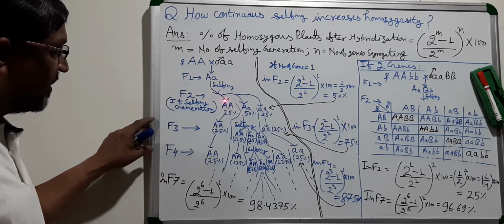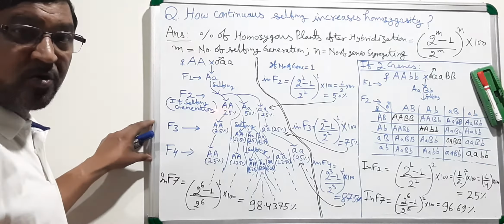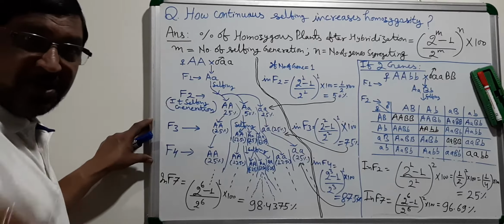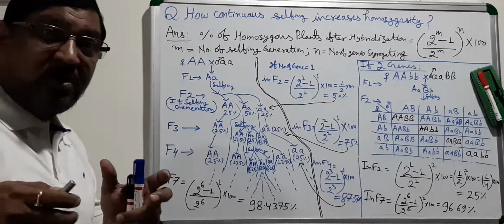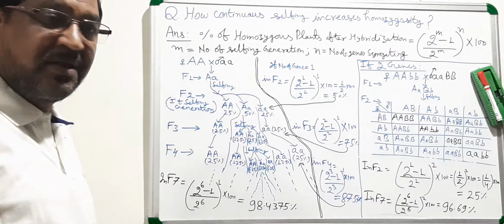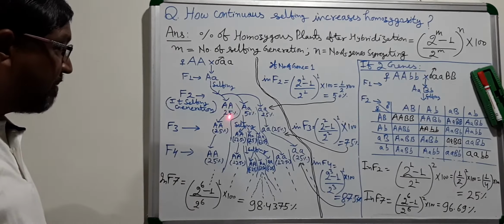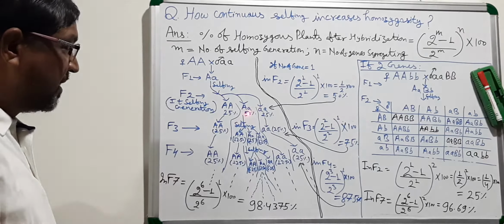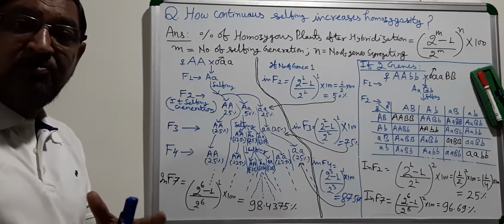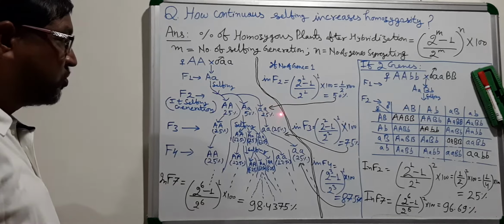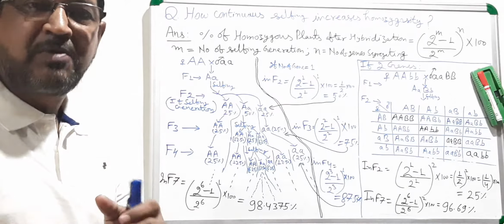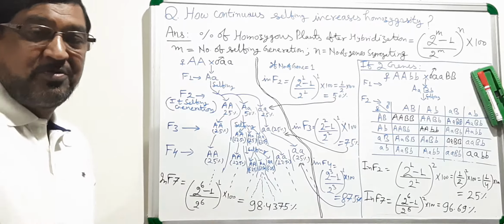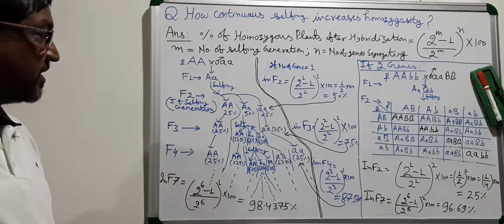Now see what is happening in the F2 generation. If you have 100 plants, 25 plants will be capital A type, 50 plants will be capital A small a type, and 25 plants will be small a type. This will be the ratio in the F2 generation.